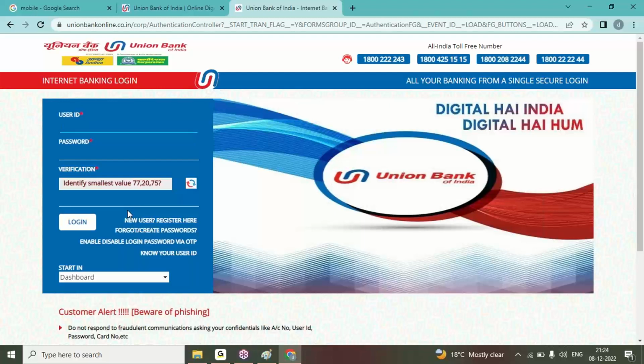If I am submitting any data in the application, it definitely has to interact with the server code. So if I enter the username, password and verification and submit, if I enter a valid username, then only I can see the inbox. If I enter a wrong username or wrong password, I cannot see my account. After 3 attempts of wrong password, your account will be blocked. Whatever user ID you are using, you have to reach the bank and submit your proofs. Then only will you get the option for a new password. That is the way of providing security for our application.